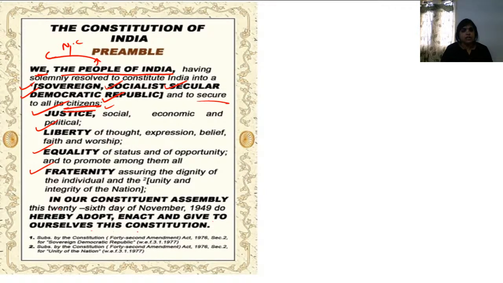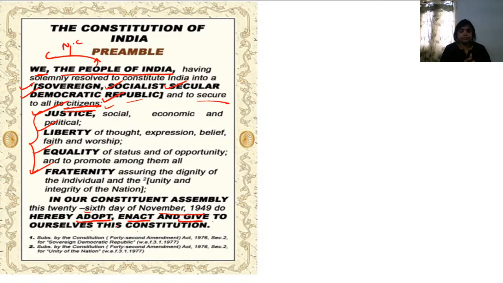And with all these characteristics that the government needs to have, this is what was given to the people by the Constituent Assembly, which was conducted on 26th November 1949. They have adopted, enacted, and given themselves the Constitution. Means they are giving themselves to the Constitution. They are following the Constitution.